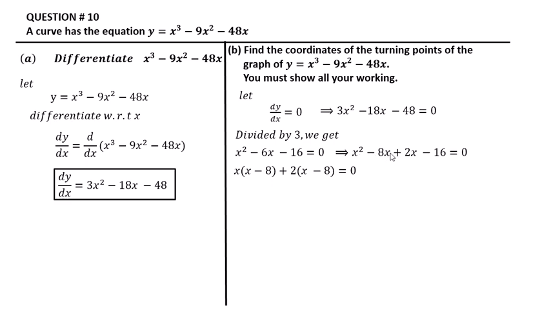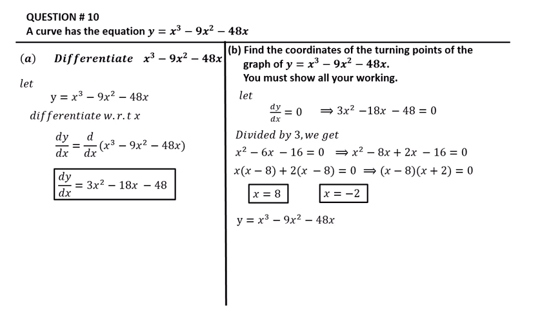We separate x from this: x(x − 8), and we take 2 common from these terms: 2(x − 8) = 0. Making the pairs, (x − 8)(x + 2) = 0. Here x − 8 = 0, so 8 shifts to the other side and becomes positive, so x = 8, and the other x = −2.